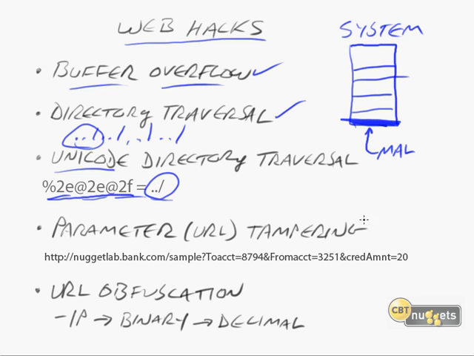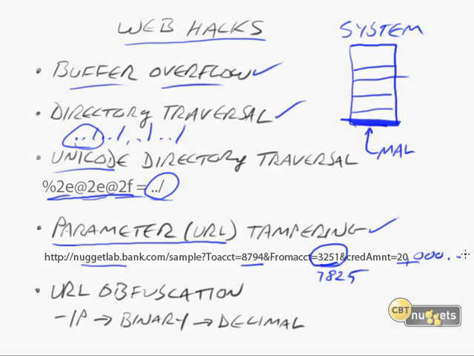Also, there's something here called parameter tampering or URL tampering. This is where if you know what is going to be sent to the website, for example, here if I'm banking at Nugget Lab Bank, then what might happen is if I can observe some traffic and see how this URL appears that we're transferring from a specific account number, and I'm just making these numbers up, to a specific account number, and we're specifying this amount of dollars, then what I might be able to do is hold up this post, and instead of allowing it to be sent on, I can hold it up and transfer to a different account number. I might change this to 7825, and maybe I'll change this to $20,000.